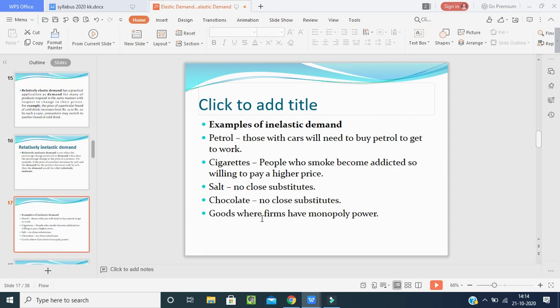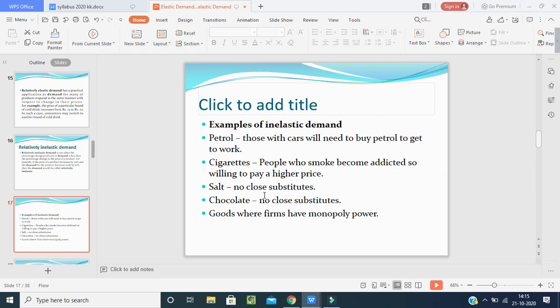See, these are the examples. With the help of examples, I hope you can understand. Petrol: those with cars need to buy petrol to get to work. At any cost, if the prices are increasing or decreasing, they have to pour petrol in their vehicle. Cigarettes: a person addicted to smoking will buy cigarettes even at a high price, but the quantity will change slightly. In place of one packet, he will purchase half a packet. But there will be no stock-out.